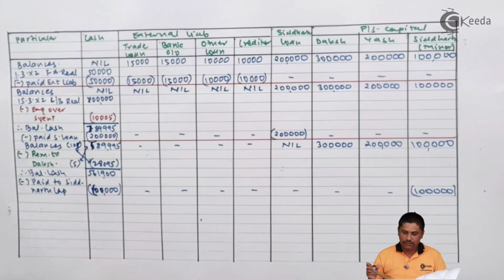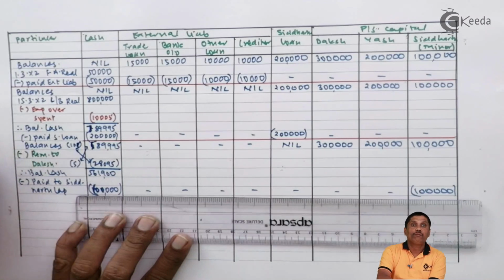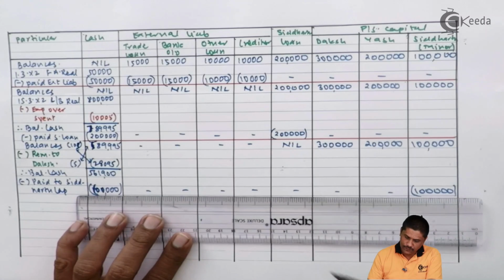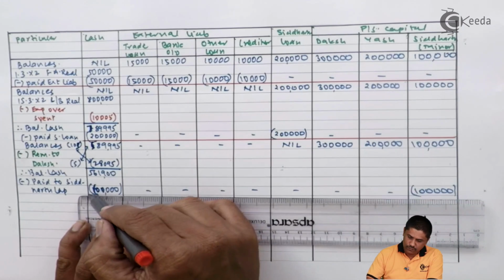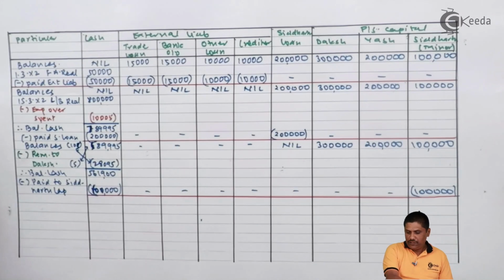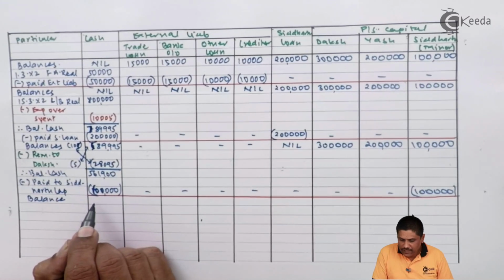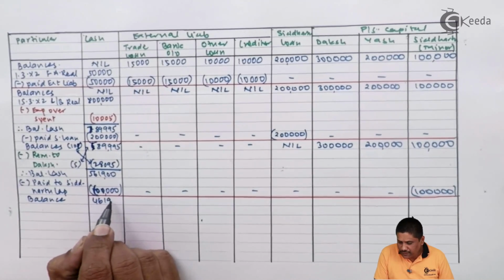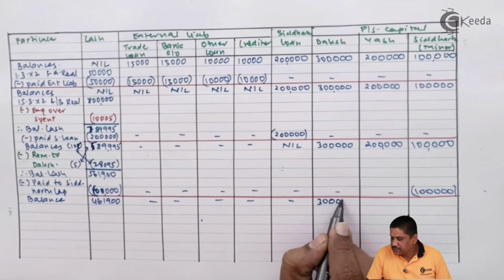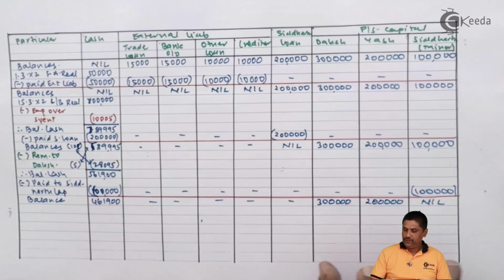So what is my remaining balance after completing this stage? See, I have completed my first stage of payment to the partners. What is my balances right now? Cash is 461,900. Partners capital is 3 lakhs, 2 lakhs and nil. Okay.